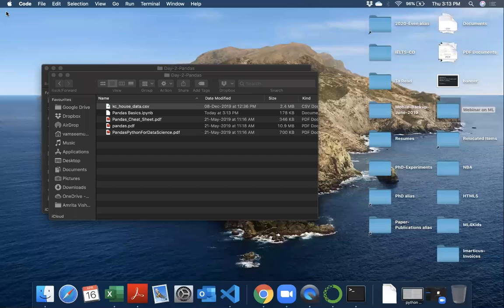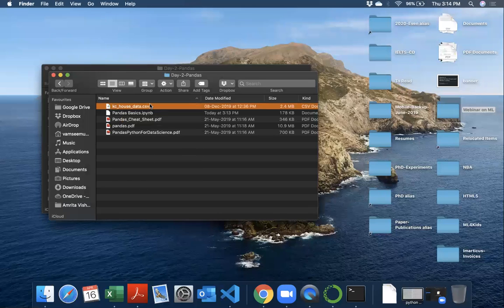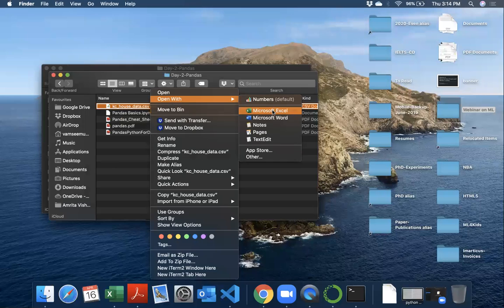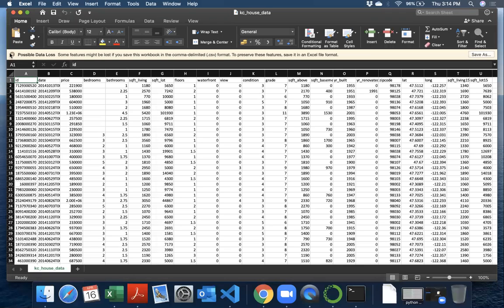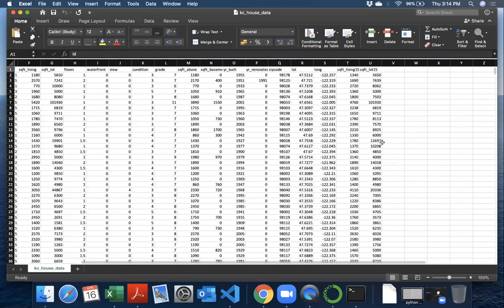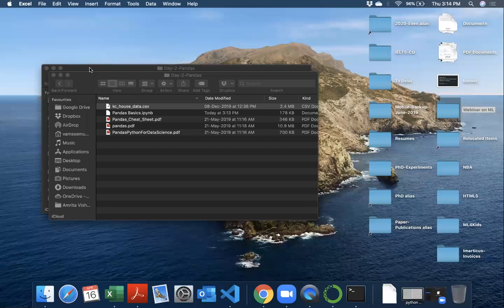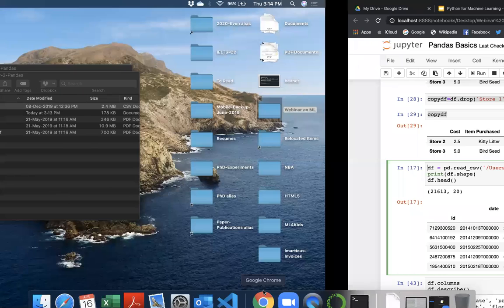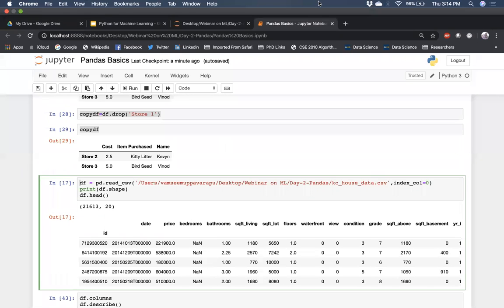The same thing, if you open it with Excel, you can visualize much better. Excel has the default feature that it can read the CSV data and put each column separately in a nice visual way. So comma separated values is one way, tab separated values are another way, and you can also use Excel and XLSX. With that, we'll close this here and then continue. Please join back the call.